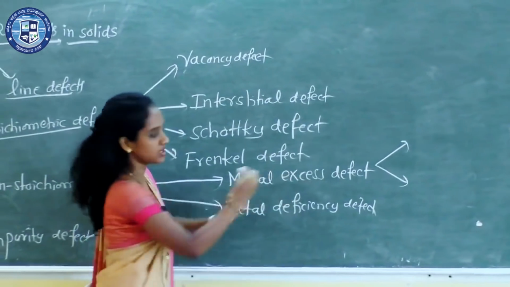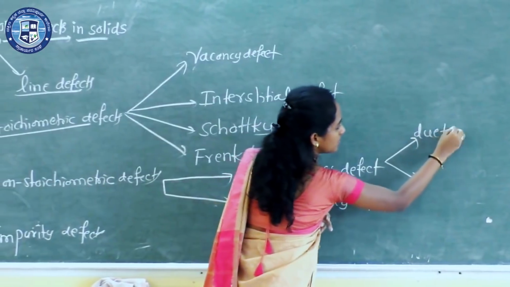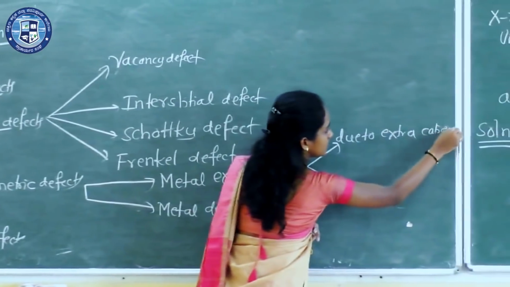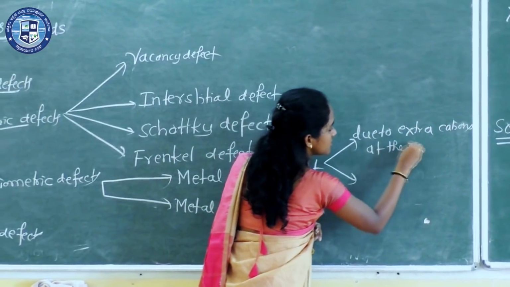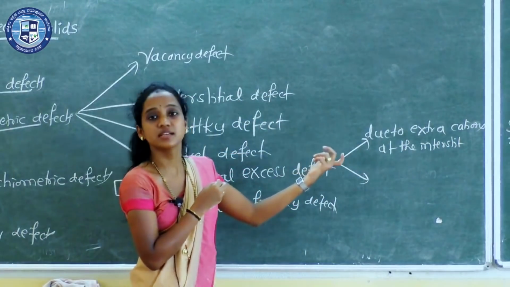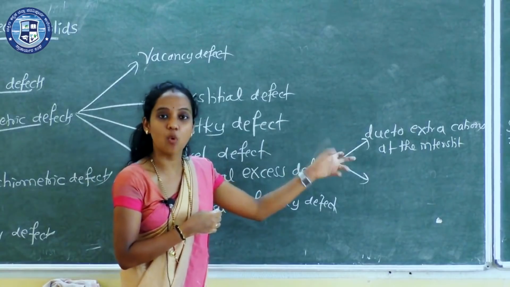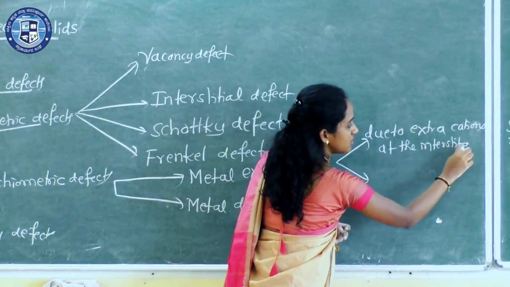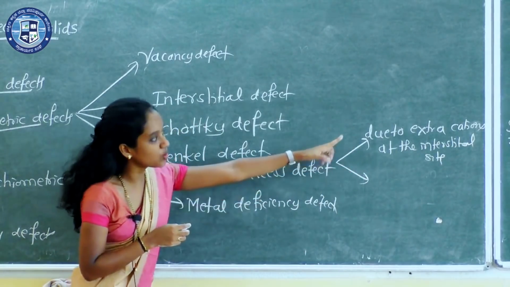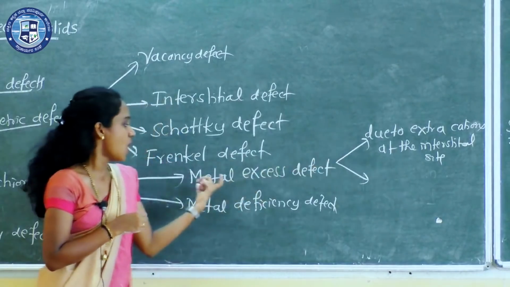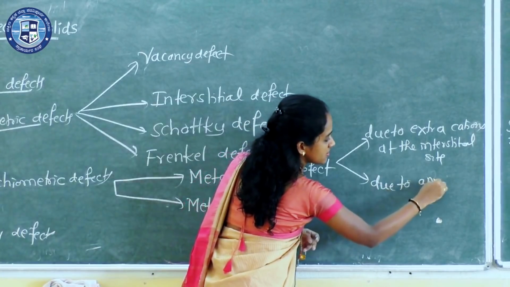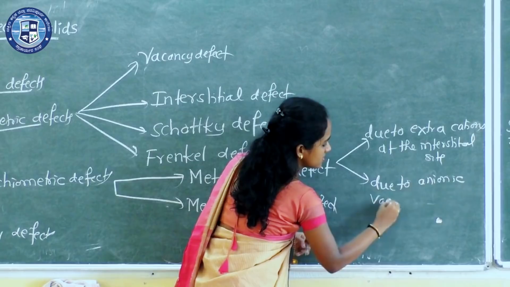One is metal excess defect due to extra cations at the interstitial site. What do you mean by interstitial? In the sense of space, or it may be a void. The other is metal excess defect due to anionic vacancies.